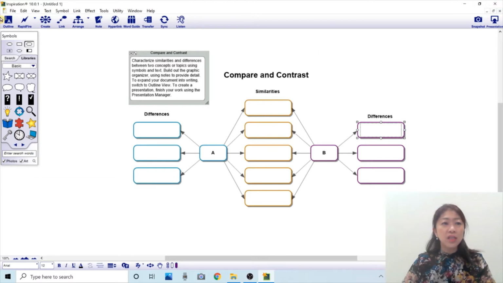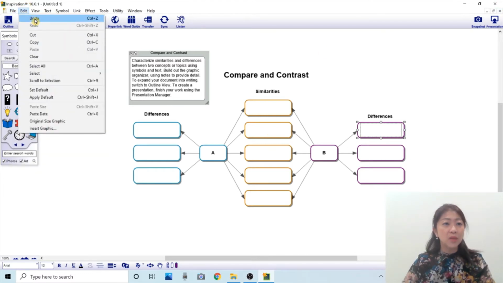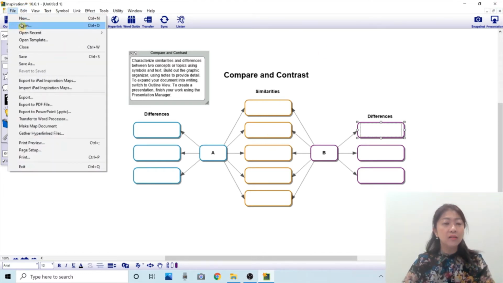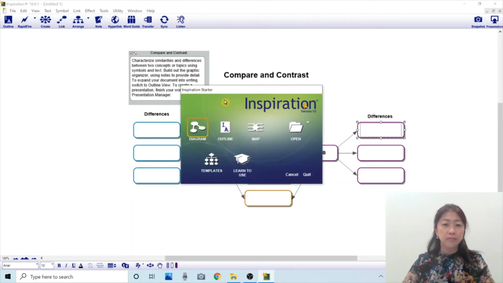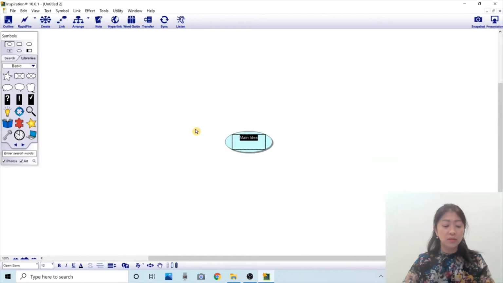Actually, let me go back and go to File, New. Here, let's start by creating a diagram. I'm going to open diagram, and here I can put a topic or main idea that I'd like to write about.